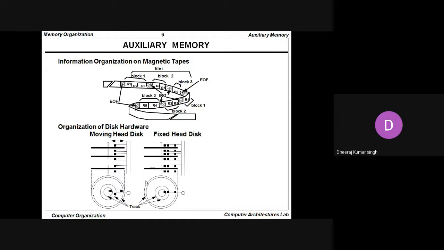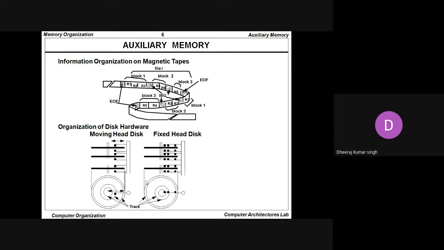Whenever we talk about the organization of a disk hardware, that is the hard disk drive, we see that there are some layers. In the layers, some moving heads and some fixed heads are there. We read the data by moving the head onto the particular block or sector of the hard disk drive.